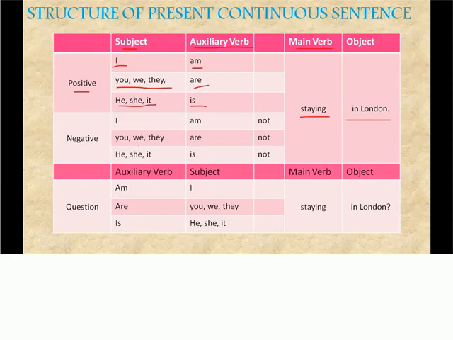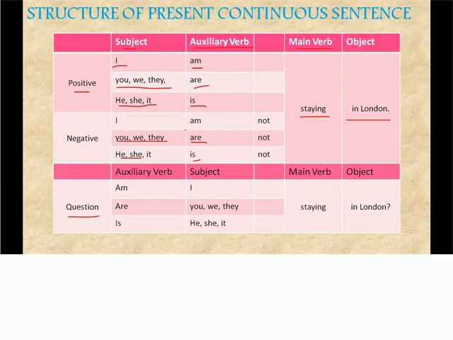If it is a negative sentence you would say: I am not staying in London. You, we and they are not. You are not staying in London. We are not staying in London. He, she, it is not. He is not staying in London. Now for a question format, whatever was used here, these auxiliary verbs will become the first word in a question.